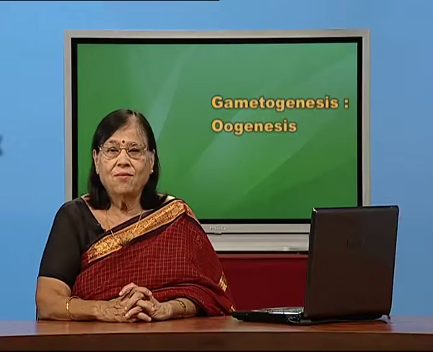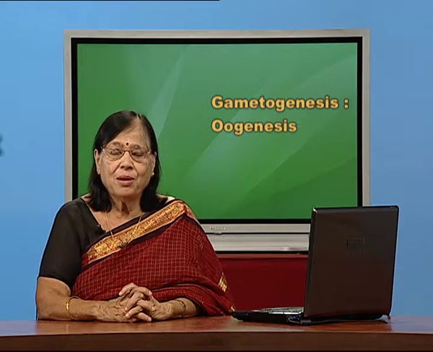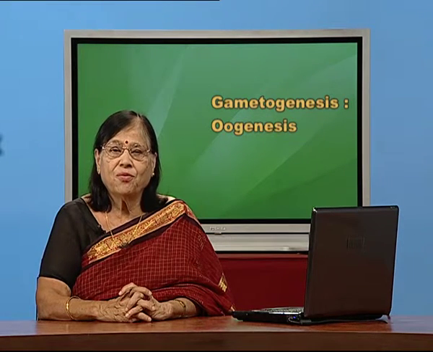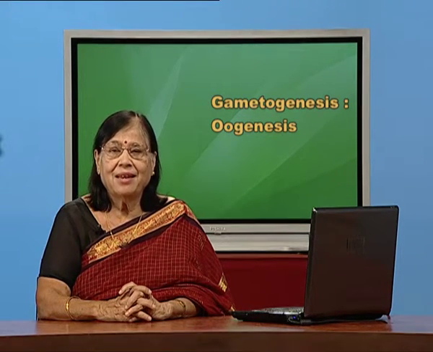So, with this we come to the end of this session of oogenesis, which is gametogenesis in a female body, which involves oocytes and also involves reduction division or meiotic division, and which results into formation of 1 ovum from 1 oocyte. I hope you have understood it. Thank you very much.